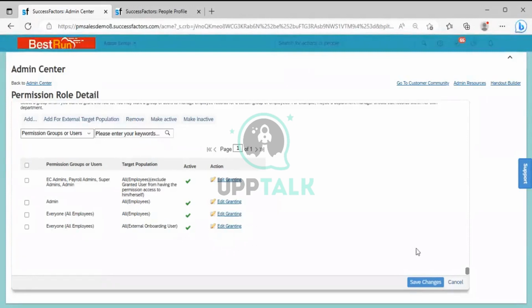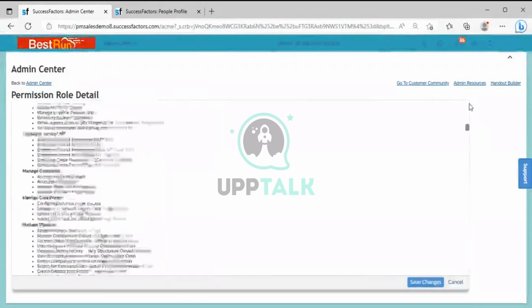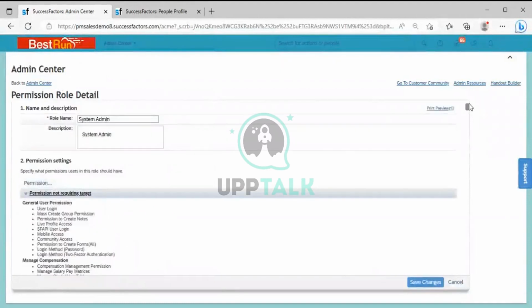For the training purpose, I have shown you in a reverse way, because I wanted to show you the categories. That is the reason I have shown you how the permission role is there. While going into Manage Permission Role, you will find all the roles. So in that, the system admin will also be a role. And when you click on the Permission tab, you can find these two sections are there.